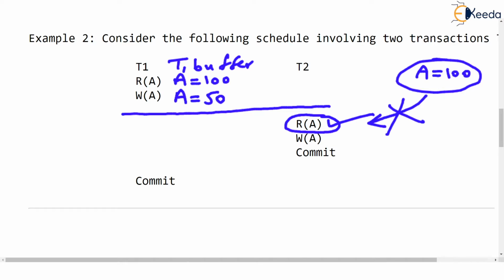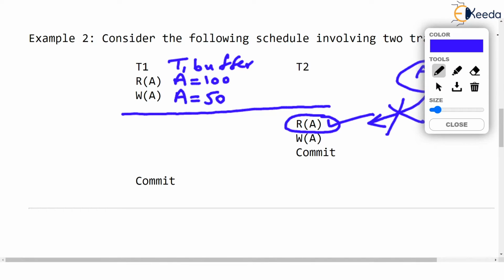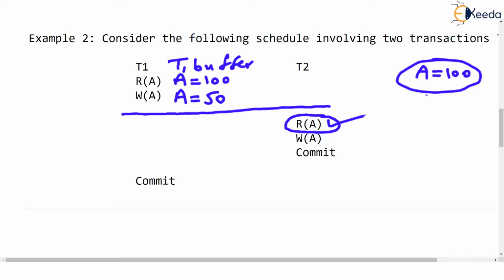Basically, this will simply reduce the number of hard disk accesses. And we want to reduce it because you know that accessing the data store is a slow operation. So once the value is in the buffer, no doubt T2 is not going to go to the data store, but A read by T2 will be 50. I hope you're understanding. And then let's say between this read and write, there is some change made to A. Maybe A is increased by 100. Maybe. So A becomes 150.